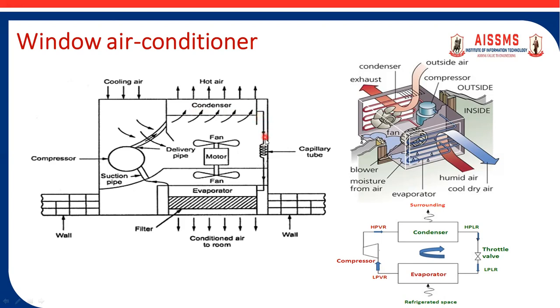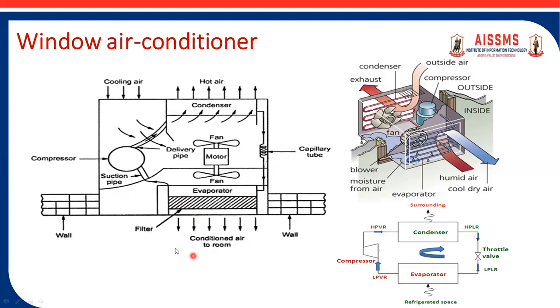Here high pressure liquid refrigerant gets converted into low pressure liquid refrigerant, which is used as input to the evaporator coil, where the evaporation process takes place.